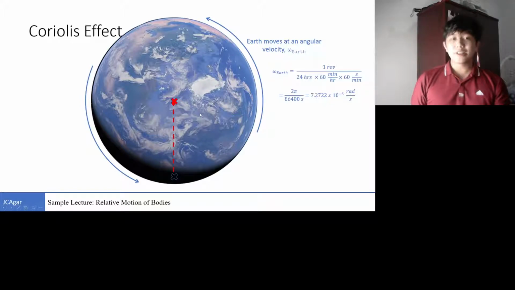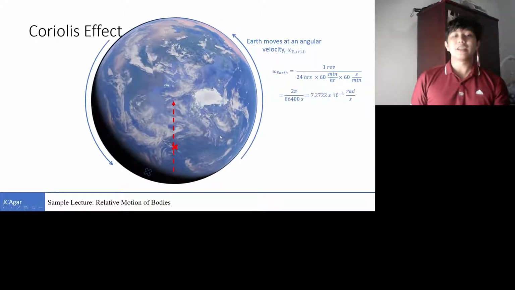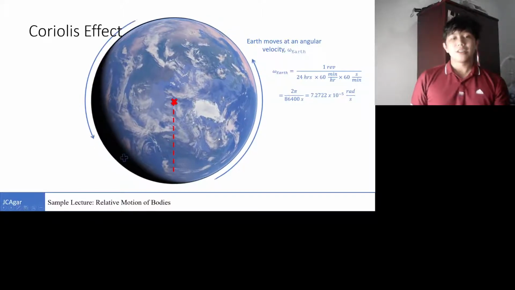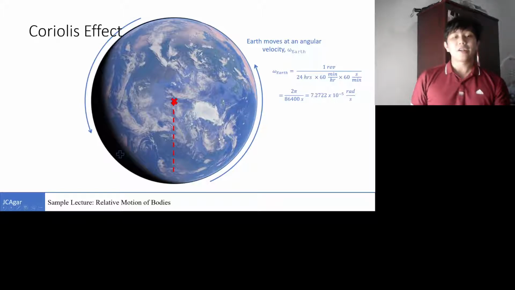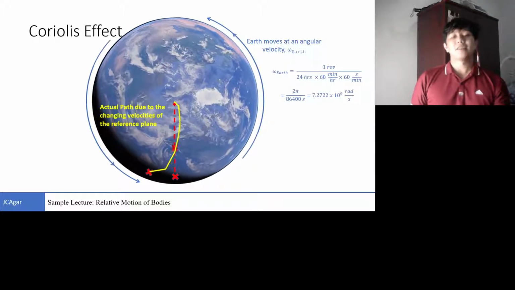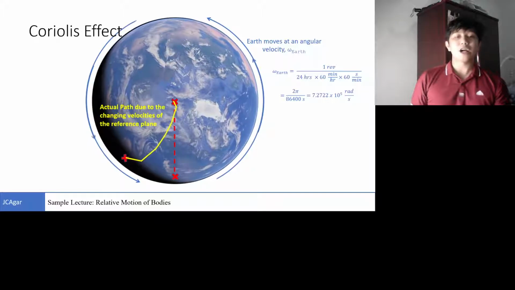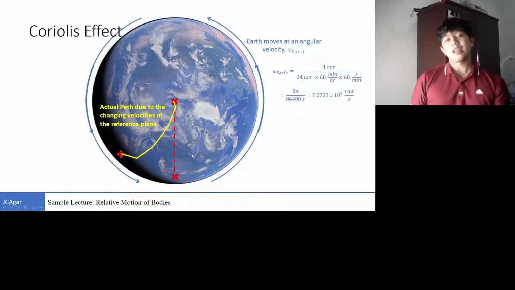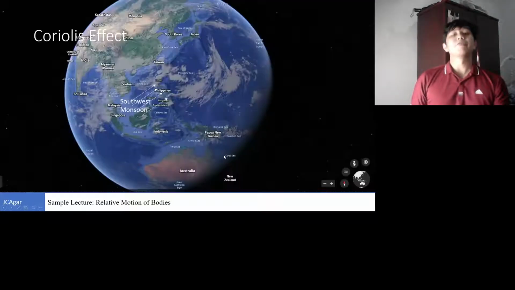And the same happens if the parcel of air is now moving from the equator towards the poles. Same instance, due to the angular velocity of the earth, the parcel of air assumes a curved path. So if you were to track the actual path with respect to the earth, you can see that the path is curved. So that explains why the monsoon, the amihan and habagat, is always coming from the southwest or from the northeast. It is because of the rotation of the earth.